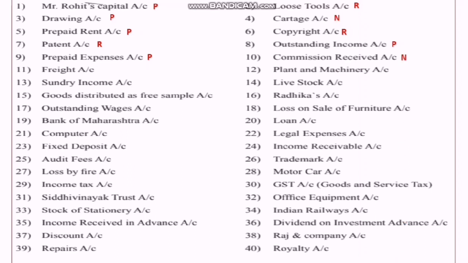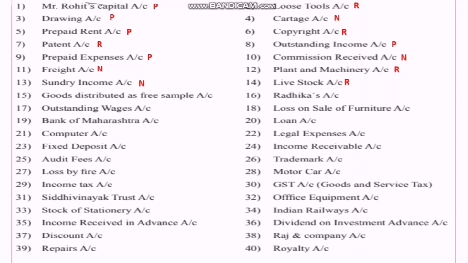Then commission received. It is not receivable. So commission is already received, that means it is an income, therefore it is a nominal account. Freight is a nominal account as freight is a normal expense, that is carrying expenses. Then plant and machinery is a fixed asset, therefore it is a real account. Sundry income is an income, therefore it is a nominal account.